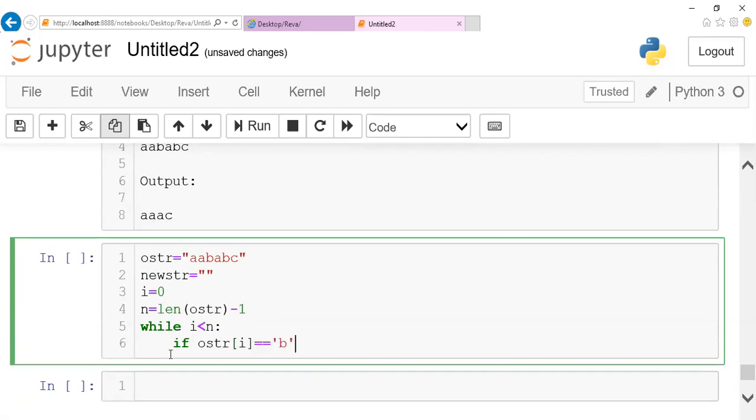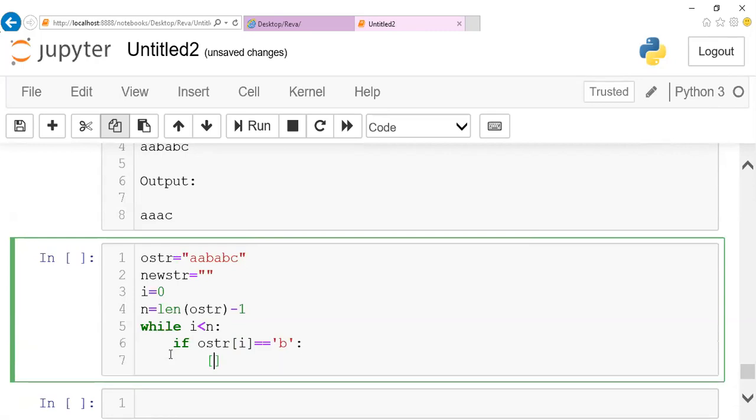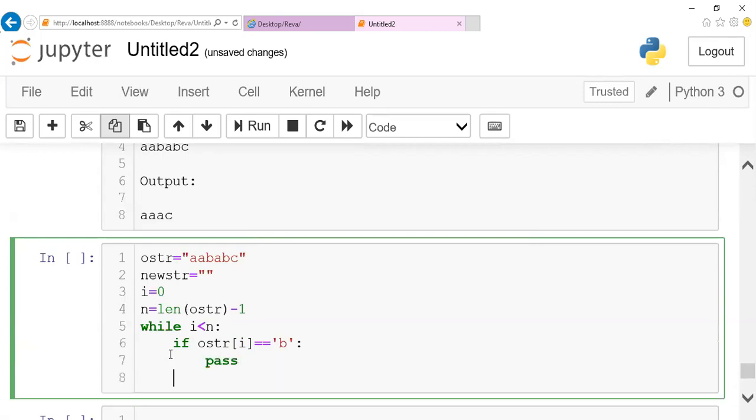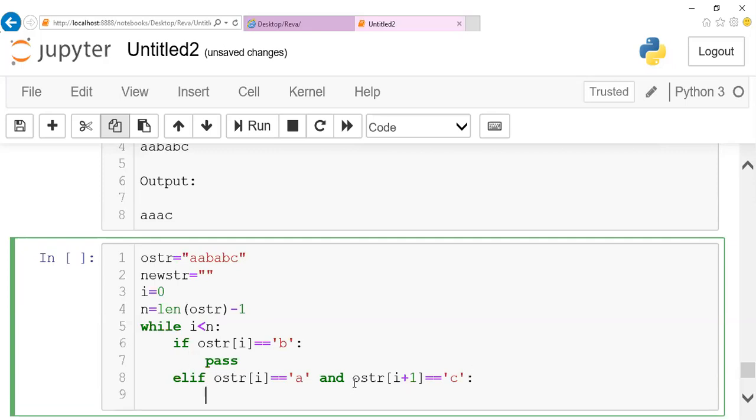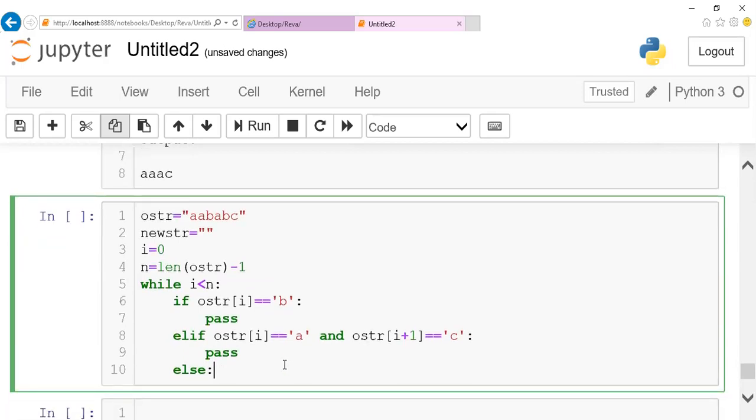I have only two conditions, right? One is the i position might be equal to B. And the other condition, what is that? Two characters they told us. Your original string of i might be equal to A, and the next, immediate position, the original string of i plus 1th position, might be equal to C. It might be either AC or it might be B. So these are the two conditions, right? If it is not, keep the string as such, don't disturb it. These are the three conditions we have so far.